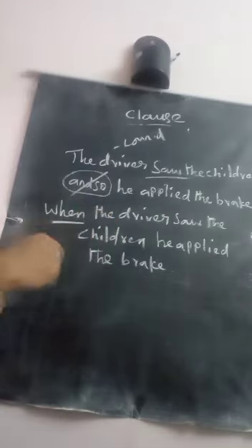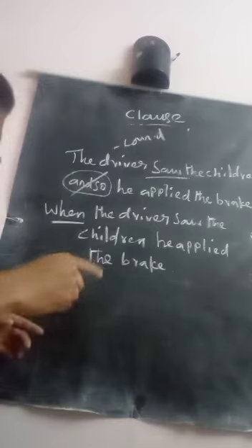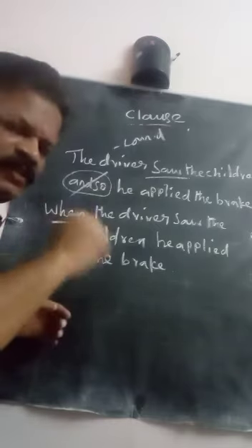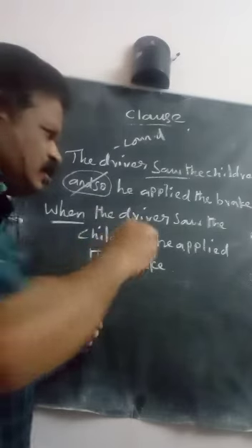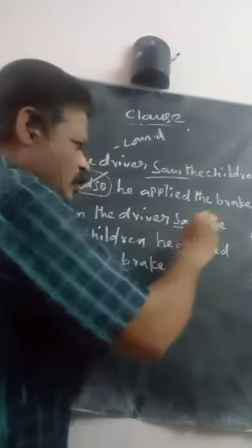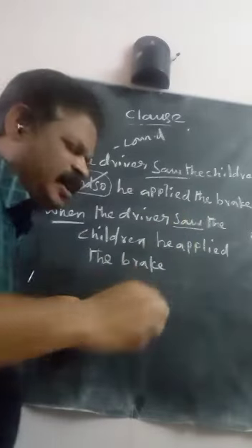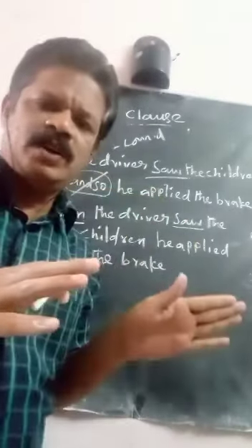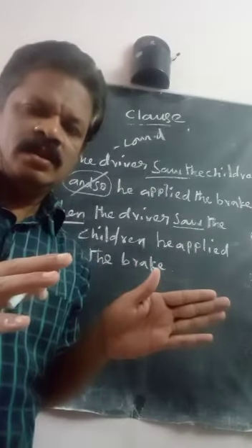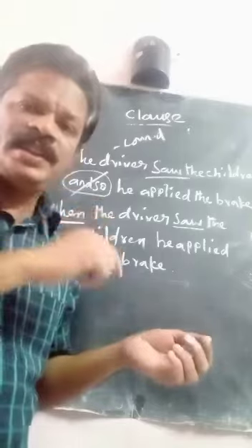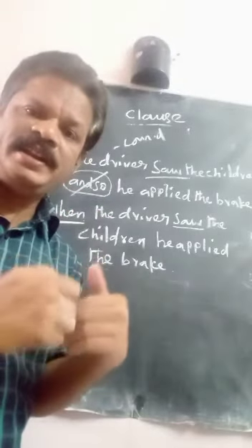Now I ask you to change this into a simple sentence. Which verb is given in the first sentence? Saw. What is V4 for saw? All the ing forms are called V4. V4 for eat, eating. V4 for teach, teaching. V4 for read, reading.